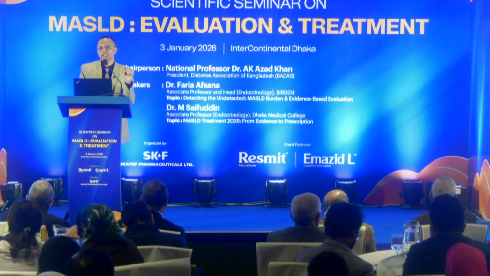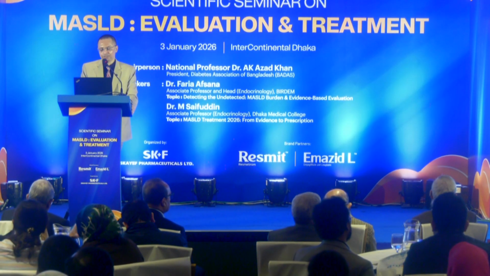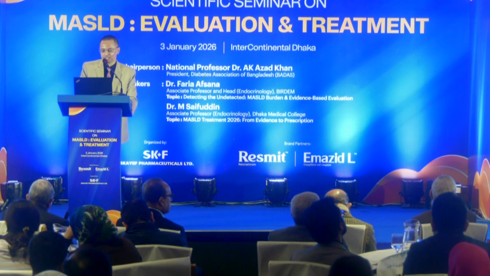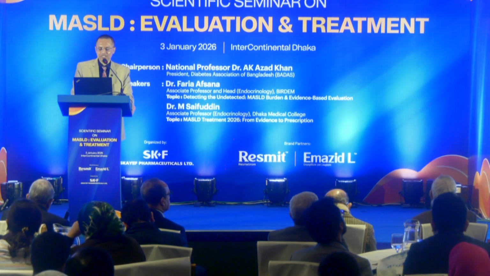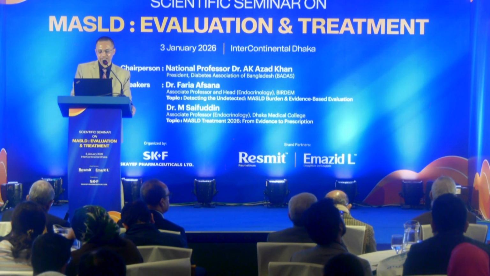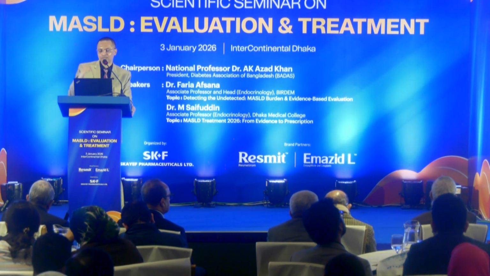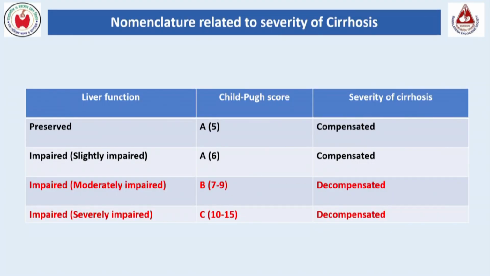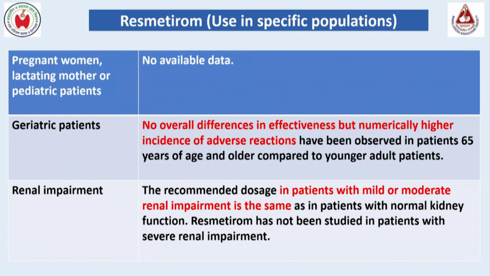You should avoid use of resmetirom in patients with severe hepatic impairment. In Child-Pugh class B and C, it is not recommended; it can be given in Child-Pugh class A without any modification, and it is not recommended in NASH cirrhosis. Regarding Child-Pugh classification, I am not going to discuss the parameters: bilirubin, albumin, prothrombin time, ascites and hepatic encephalopathy. You should classify the patient as compensated cirrhosis or decompensated cirrhosis. In compensated, that means class A, you can use the medication, but in decompensated cirrhosis, or Child-Pugh B or C, you should avoid this kind of medication.